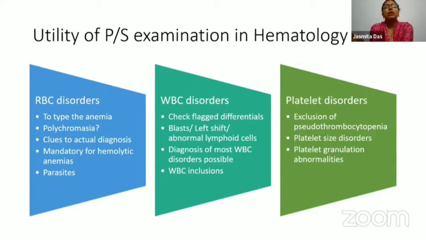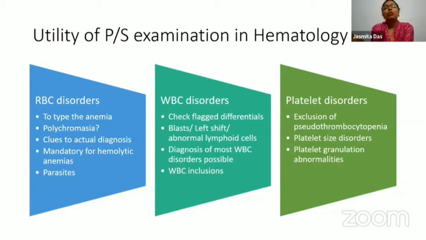So it is the diagnostic investigation for so many kinds of red cell disorders. It is used to type the anemia, to identify if there is reticulocytosis or not. It gives clues to actual diagnosis, especially in the case of hemolytic anemias, and the parasites you always identify on the peripheral smear. For the WBC disorders, it is usually used to check the flag differentials with the modern cell counters, to identify blasts, left shift, abnormal lymphoid cells.